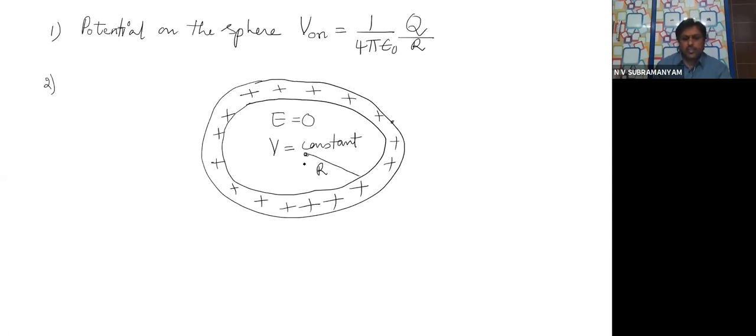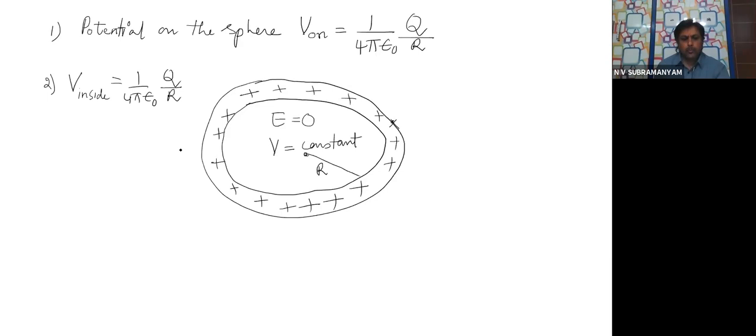The potential inside is the same as potential on the surface. Did we not tell? Yes or not? That means V inside will be equal to 1 by 4 pi epsilon 0 Q by R.